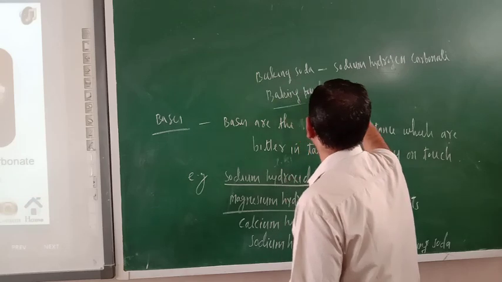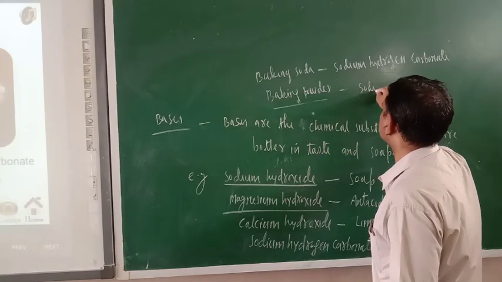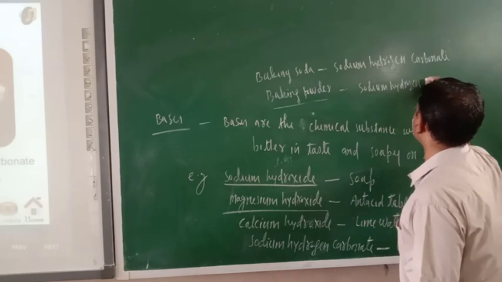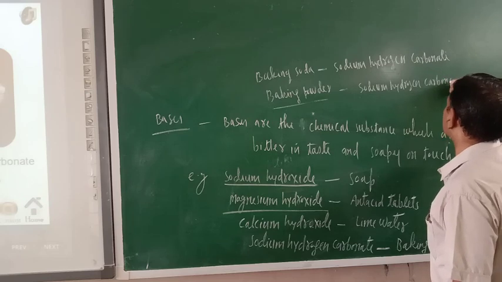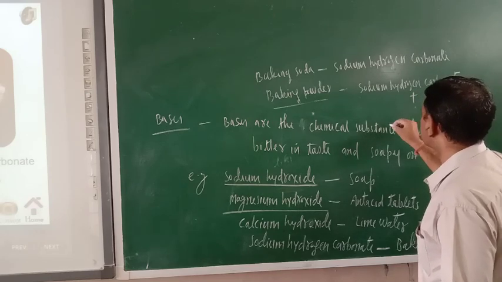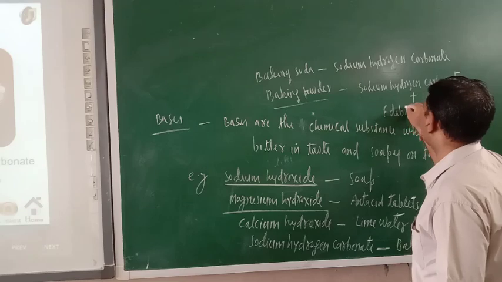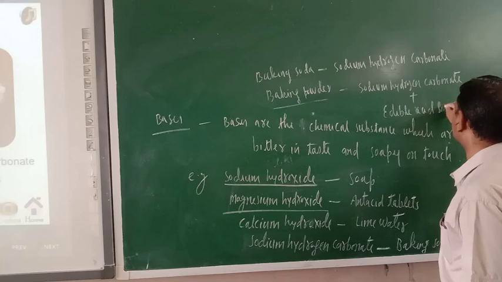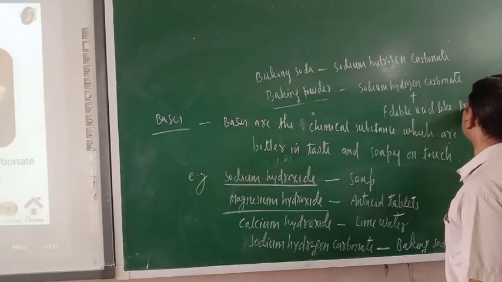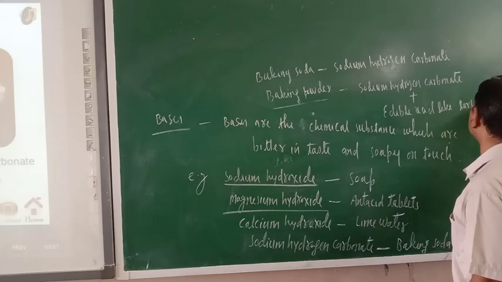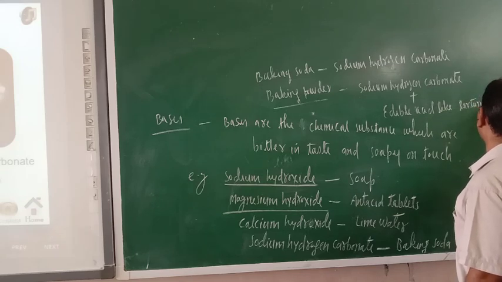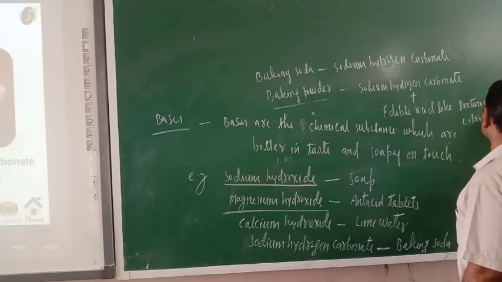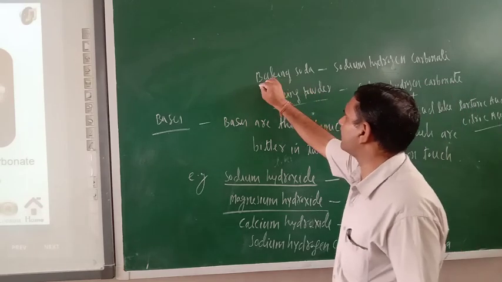While baking powder is the mixture of sodium hydrogen carbonate plus edible acids like tartaric acid or citric acid. So what is the difference between baking soda and baking powder?